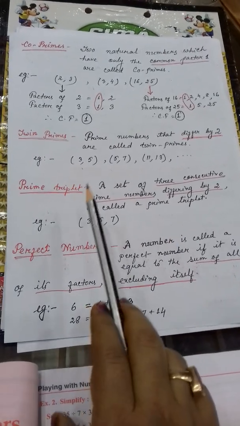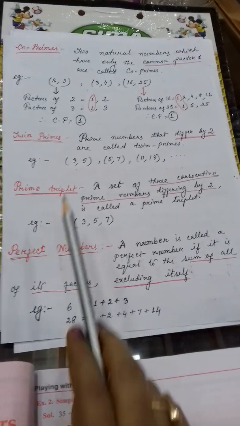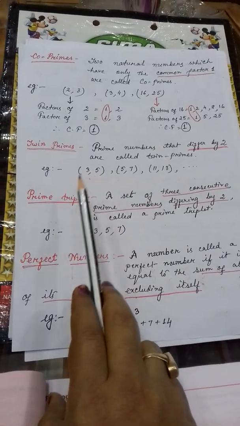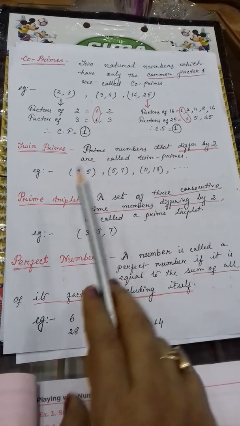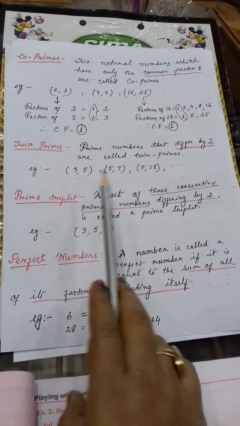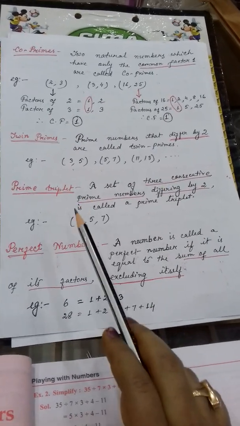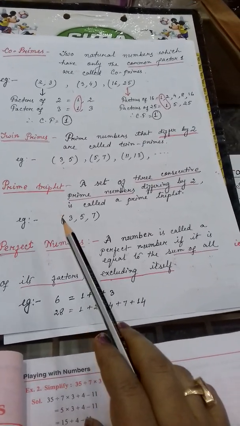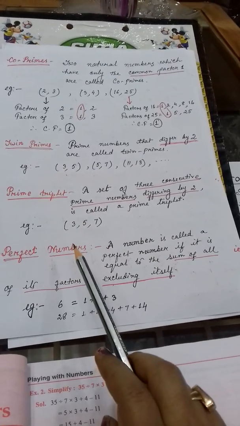Next, twin primes. Prime numbers that differ by 2. That means two prime numbers whose difference is 2. Mind it that both the numbers should be prime numbers and their difference is 2. Those numbers are known as twin prime numbers. Clear?